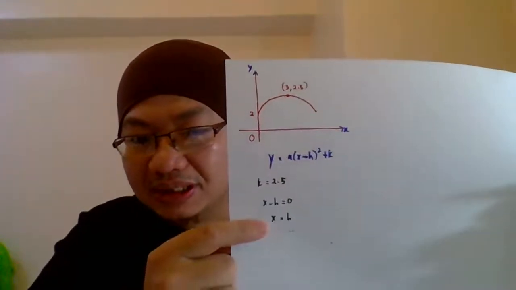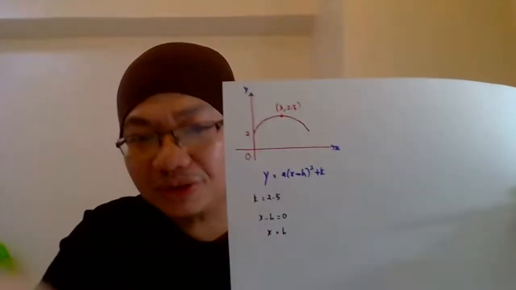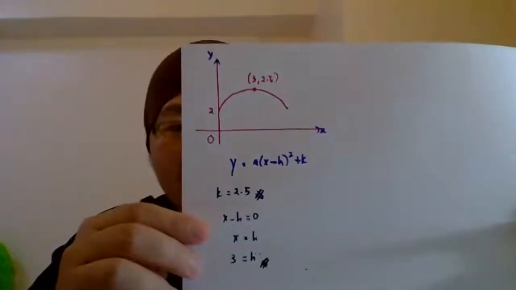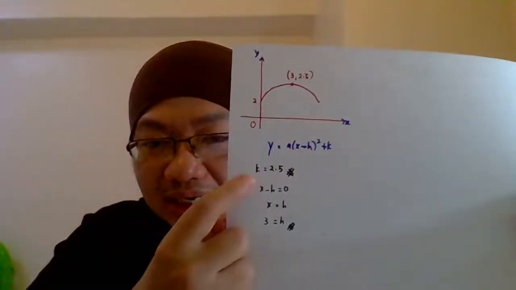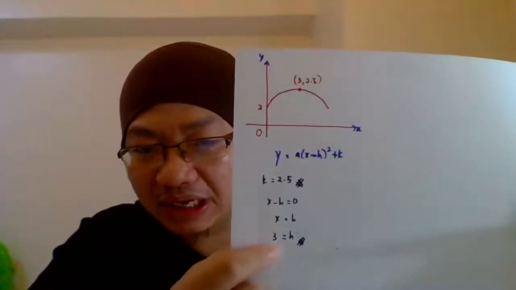Okay, so since x equals 3, h equals 3. Therefore, we already obtained two values here: k is 2.5, h equals 3.